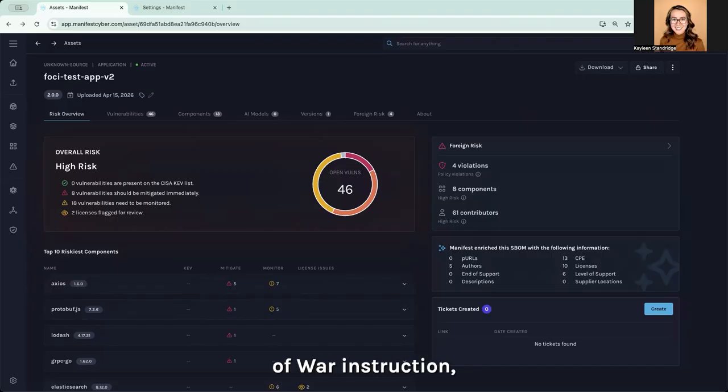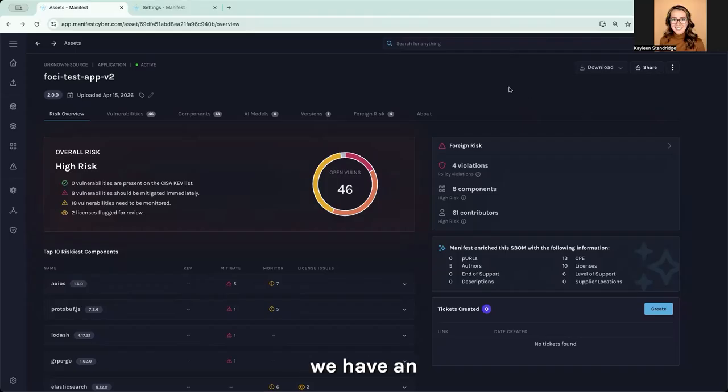And with Department of War Instruction 5205.87 extending FOCI, or foreign ownership, control, or influence requirements, to unclassified contracts over $5 million, it's a gap that now has regulatory consequences. Let me show you how it works.